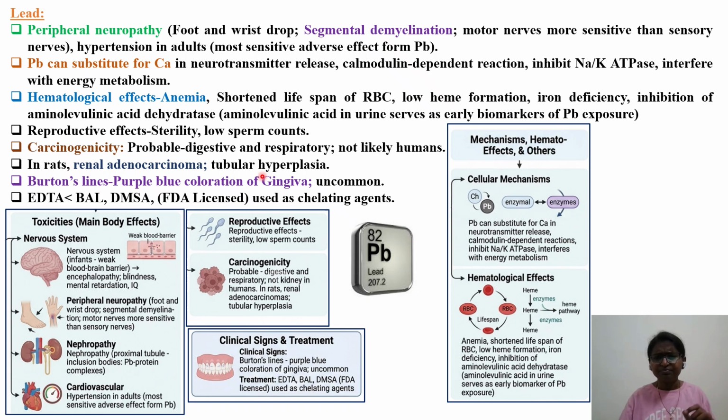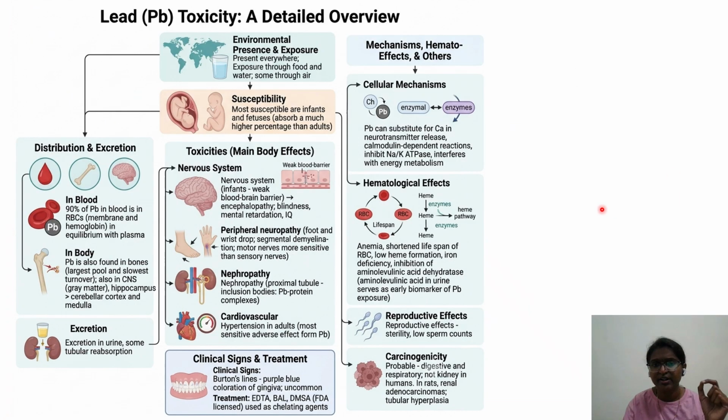Then another very important thing. Whenever a person comes to the emergency department with lead toxicity, how does the physician identify it? They also look for Burton's line, this purple-blue color of the gingiva, which is the hallmark for this kind of lead poisoning. And coming to chelating agents, we have seen EDTA, BAL, DMSA, FDA licensed for use as chelating agents. So stop the video. You can go through here how lead affects different organs, its ADME, its distribution, and how different populations, that is children and adults, are affected with lead toxicity.